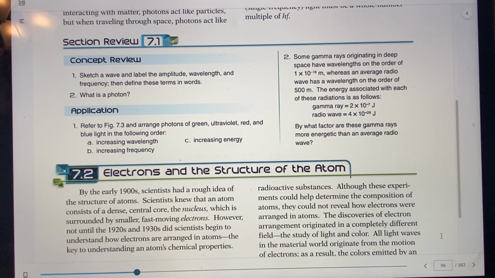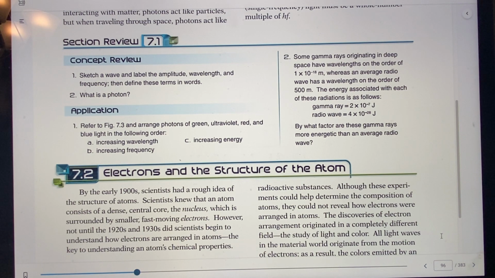Some gamma rays originate in deep space and have wavelengths on the order of 1 times 10 to the negative 18th meter, whereas an average radio wave has a length on the order of 500 meters. You see, huge difference. The energy associated with each of these radiations is as follows: gamma waves are 2 times 10 to the negative 7 joules, and radio waves are 4 times 10 to the negative 28 joules.